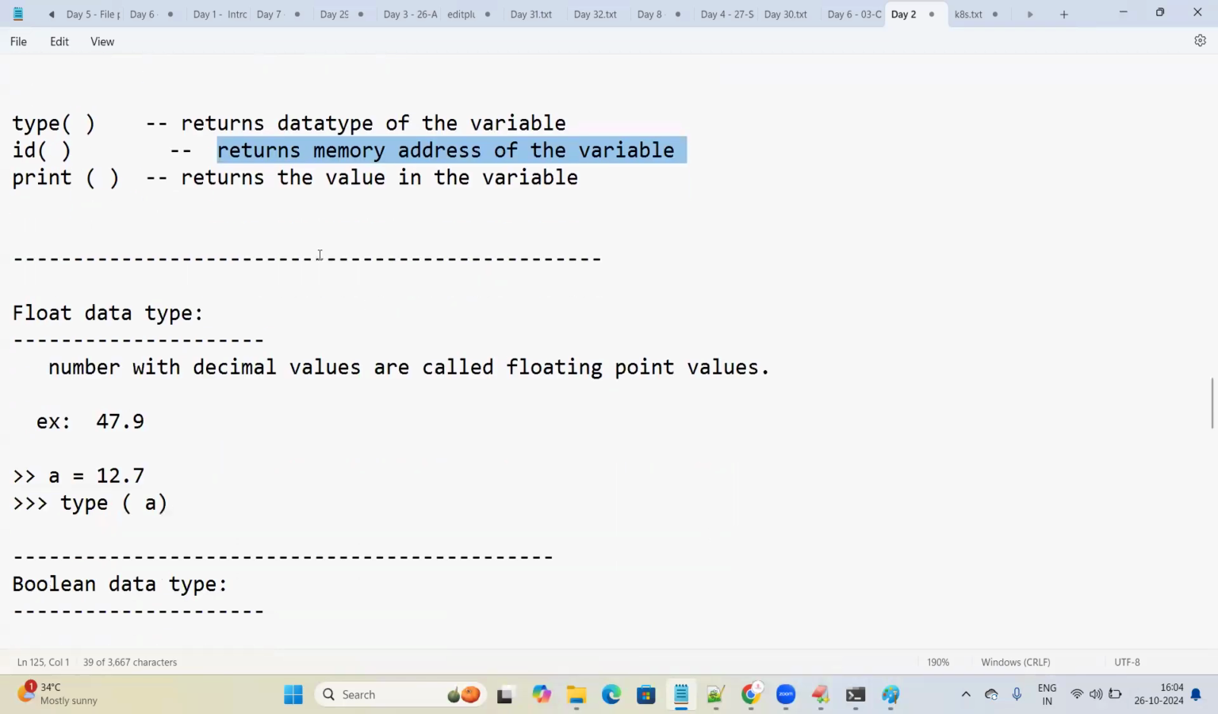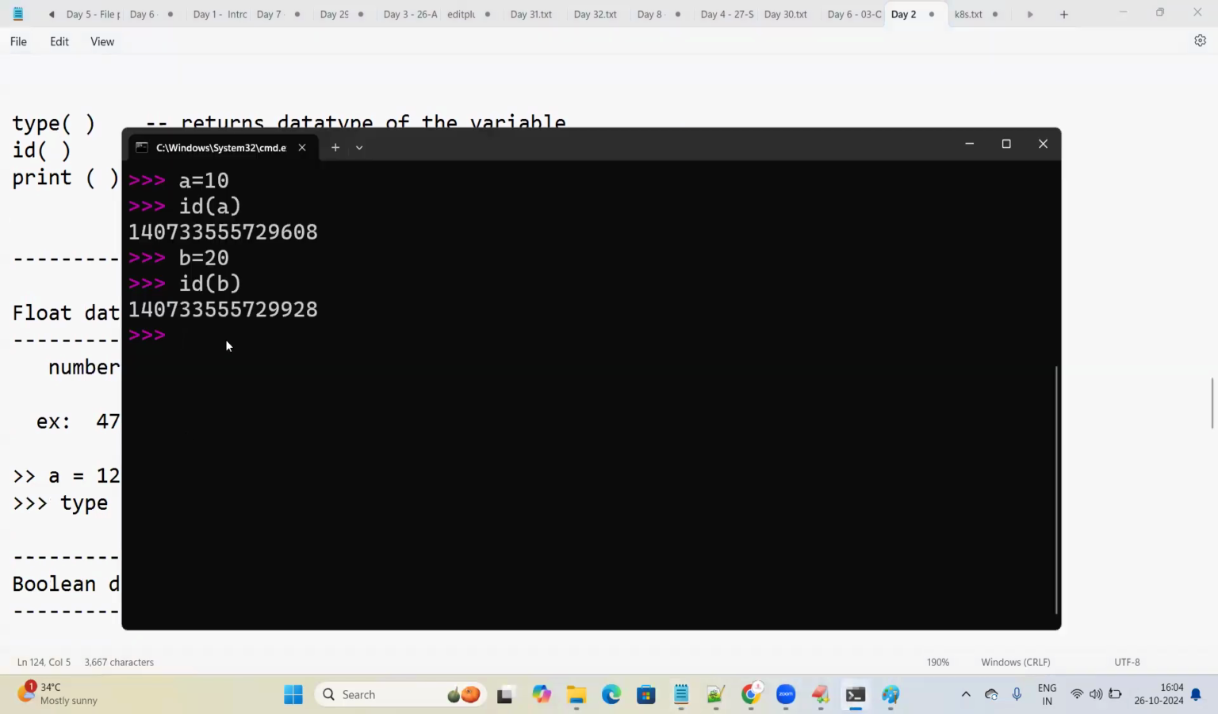What is the use of the id function? id returns the memory address of the variable. If you define a variable and want to know its memory address, you can use id of A, id of B. We're able to see the output.